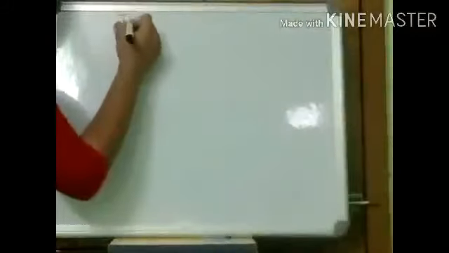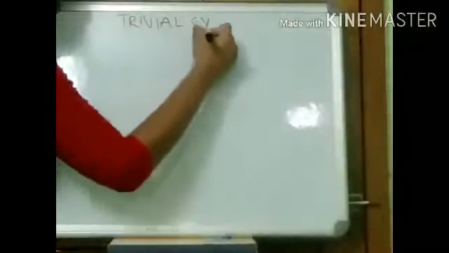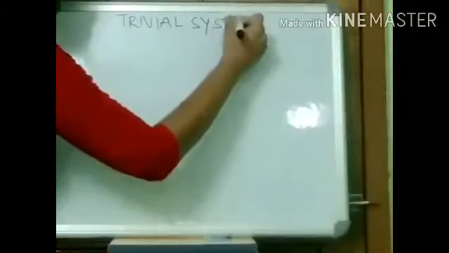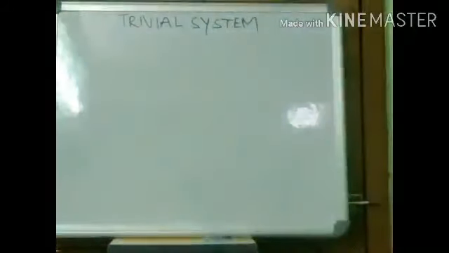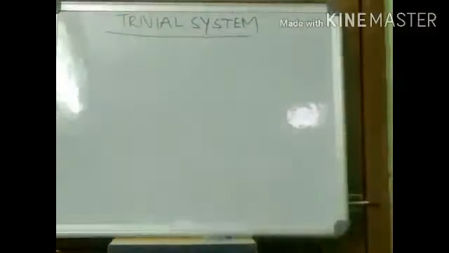So coming to this trivial system. This system used to name compounds on the basis of certain parameters like their origin, certain properties, like their Greek origin.